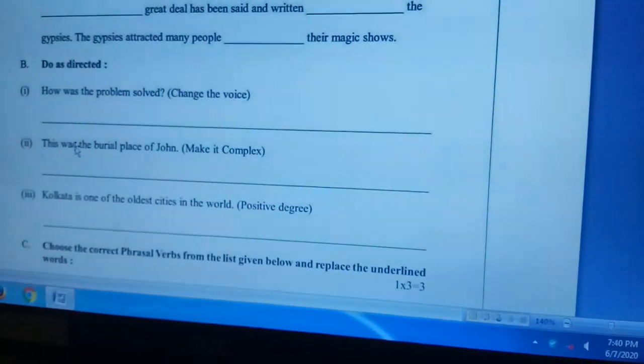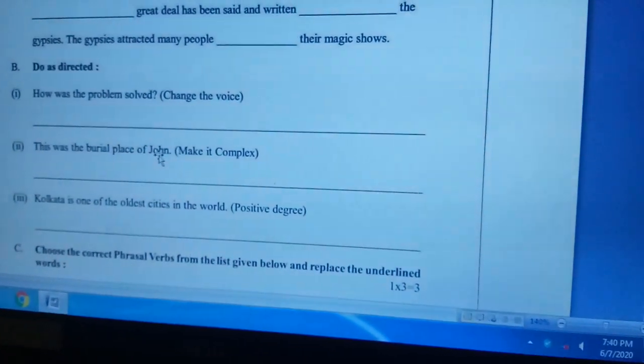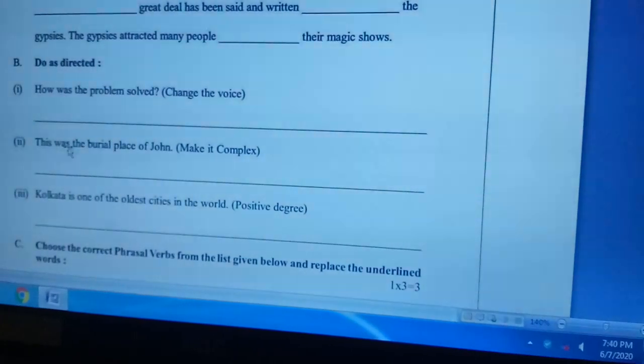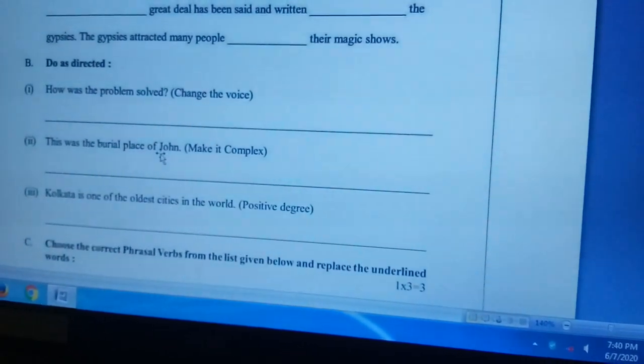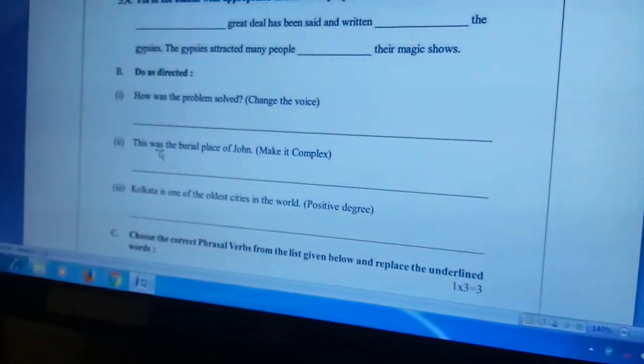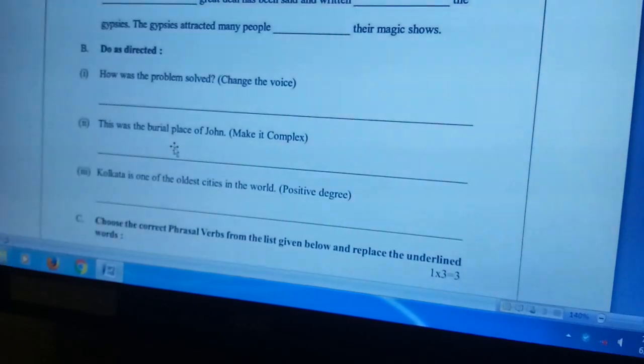Okay, this is in the past form, and John was buried there prior to this time. So this clause should be in past perfect tense. This was the place where John had been buried.